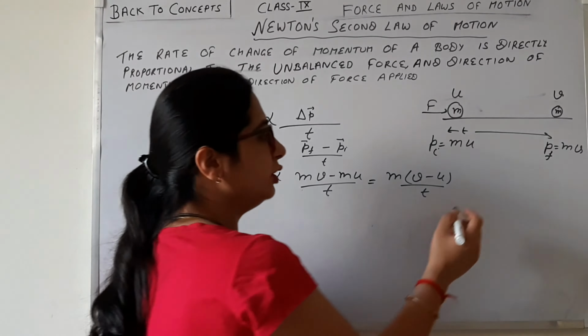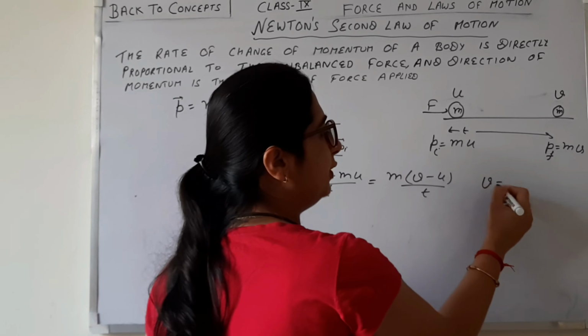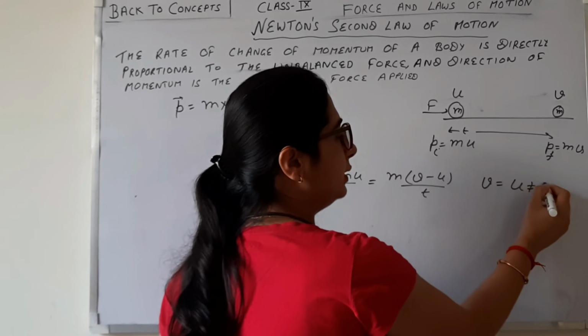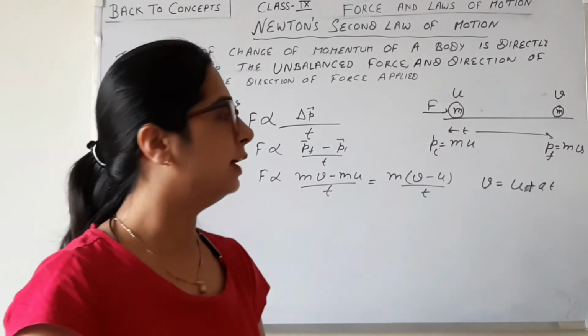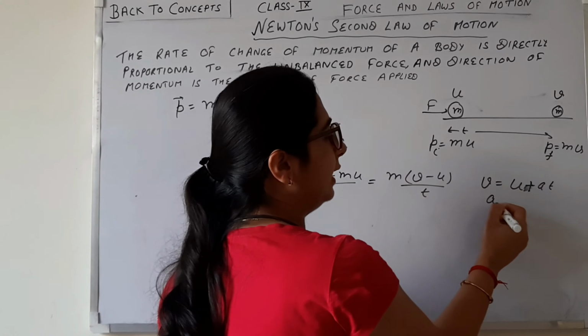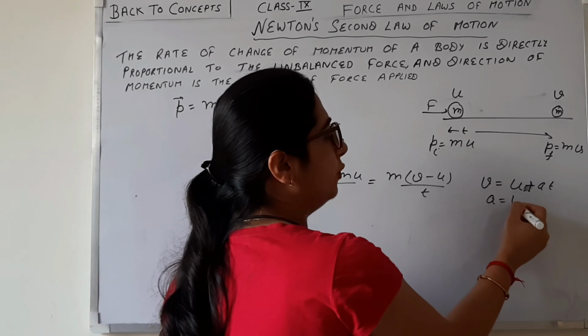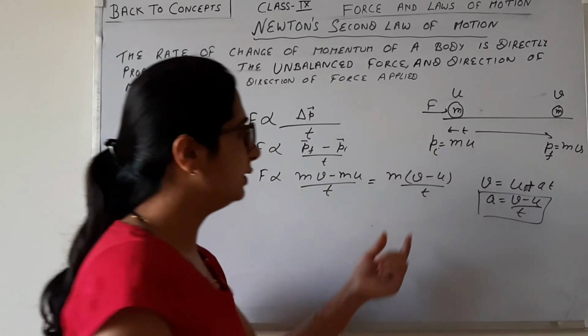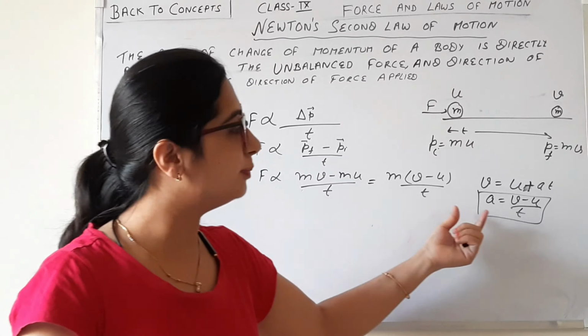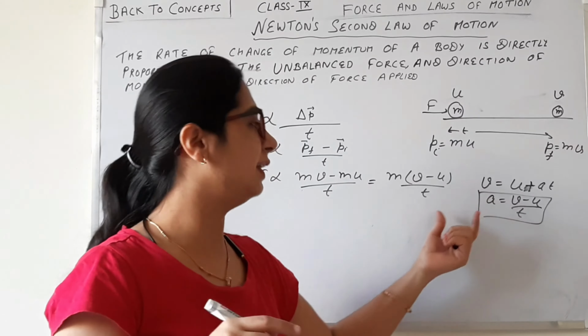From the first equation of motion, we know that v is equal to u plus at. So what's the acceleration here? Acceleration is equal to v minus u upon time taken. So this is nothing but acceleration.